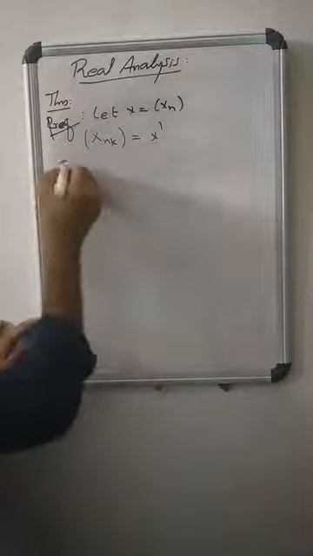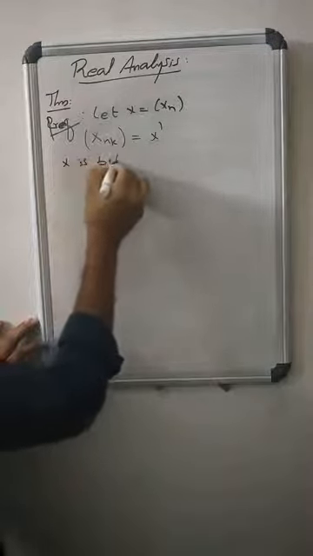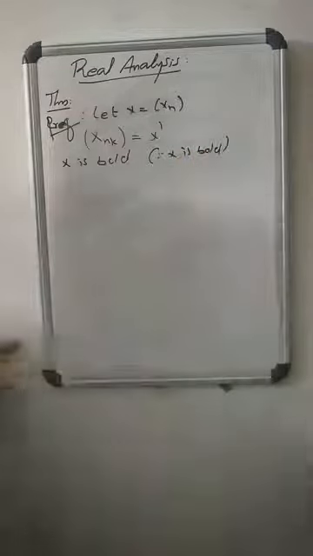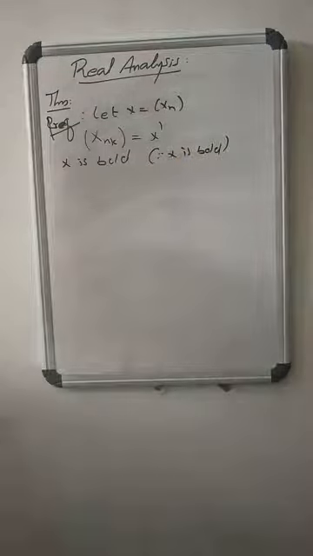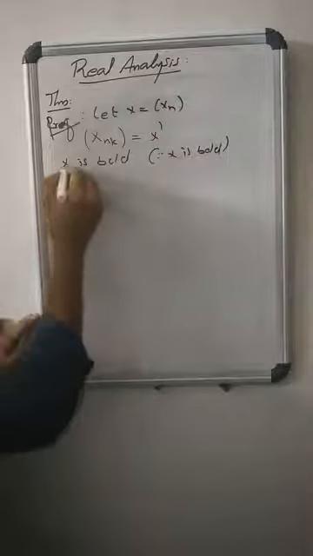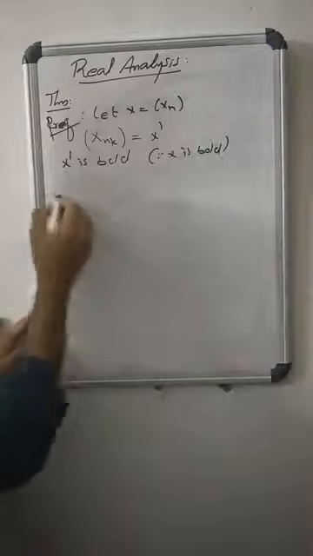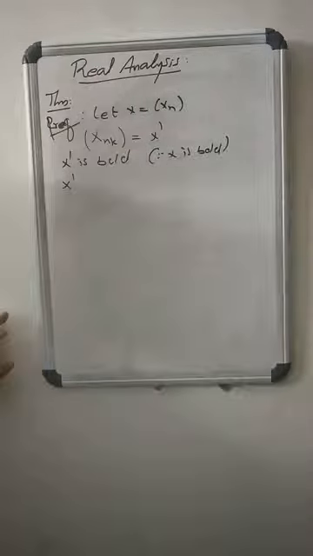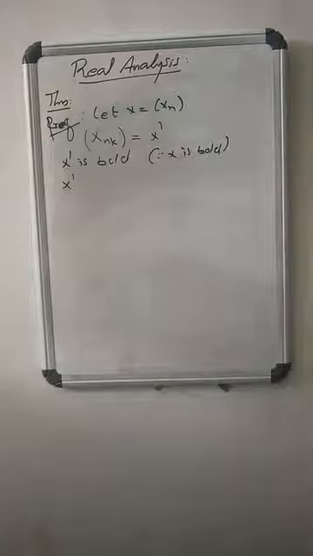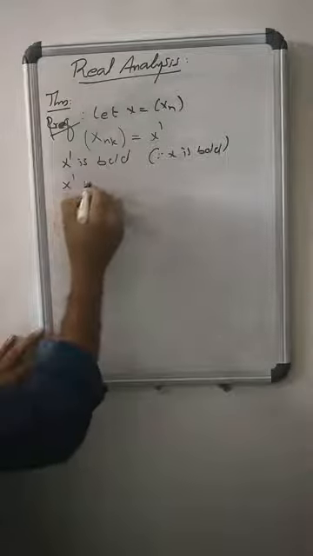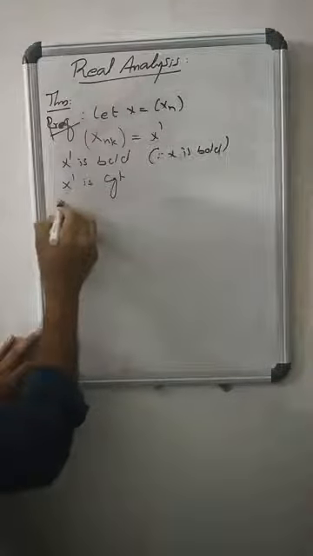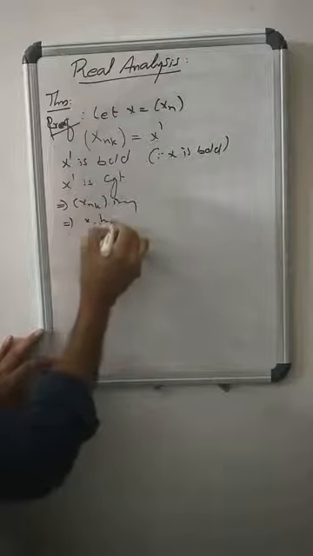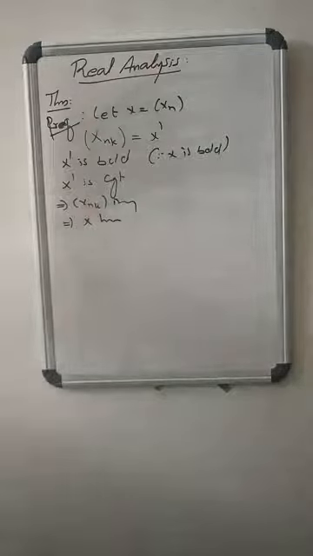Then X dash is bounded. Why? Because X is bounded. That means X dash is a bounded monotone subsequence of X. Hence X dash is convergent. That means the sequence (x_nk) is convergent, which means the sequence X has a convergent subsequence.